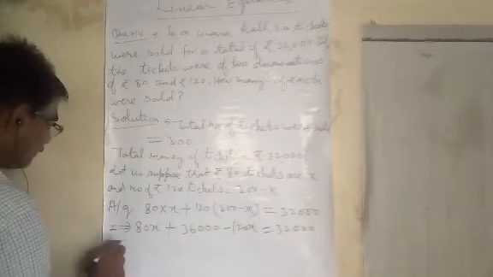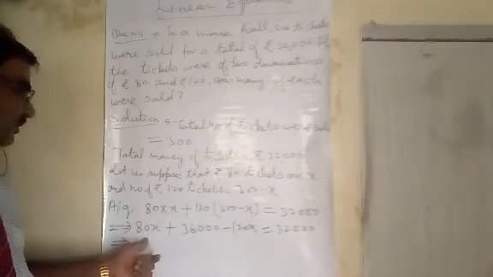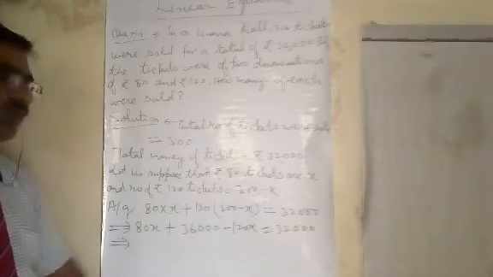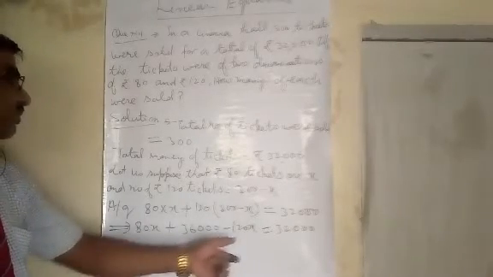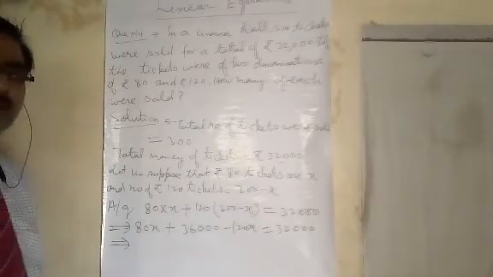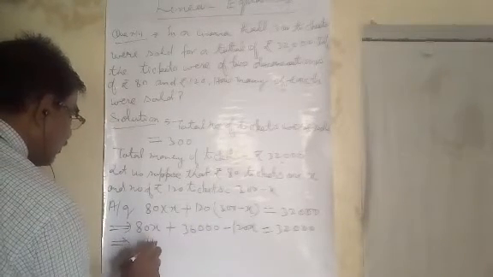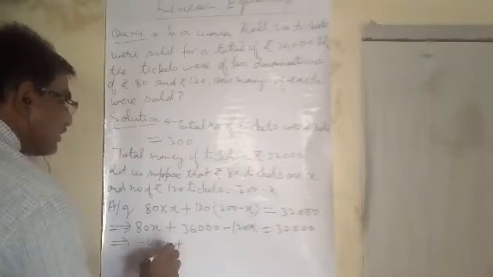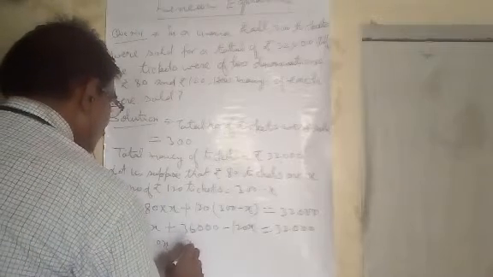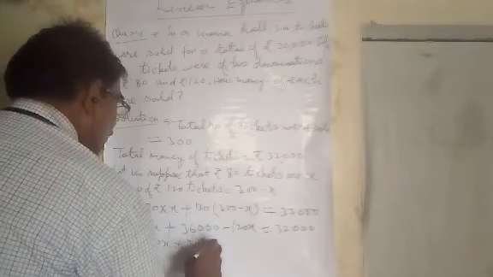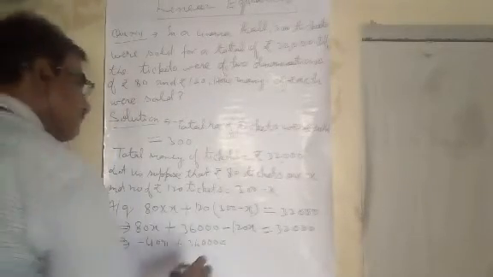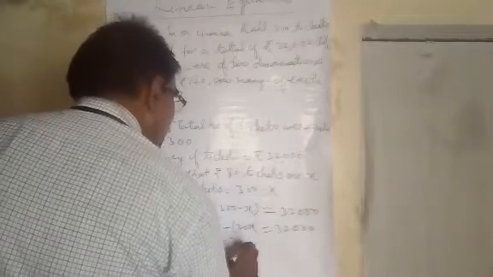Now, here is 80X and here is 120X. Therefore, we subtract 120X from 80X, we get minus 40X plus 36,000 equal to 32,000.